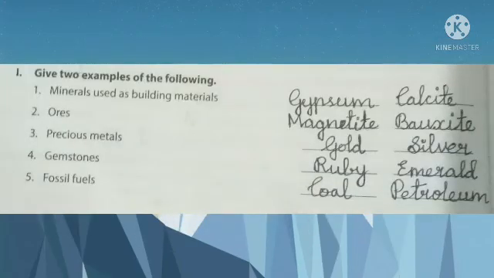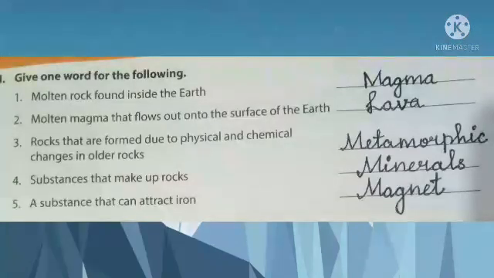Give two examples of the following. Minerals used as building materials. Gypsum, calcite. Ores, magnetite, bauxite. Precious metals. Gold, silver. Gemstones. Ruby, emerald. Fossil fuels. Coal, petroleum.